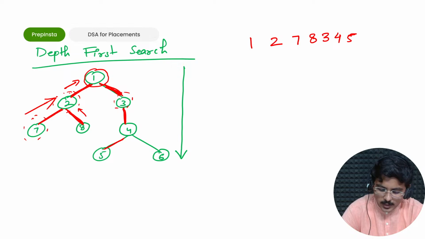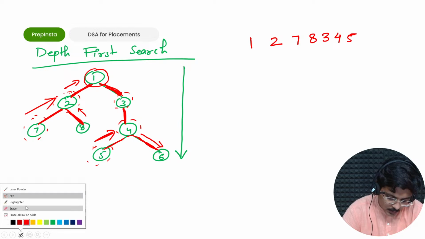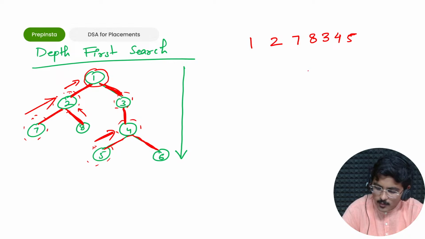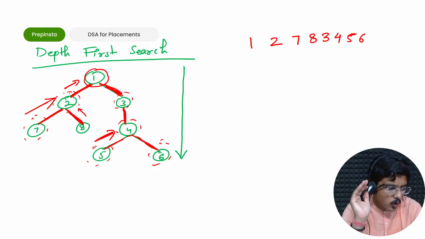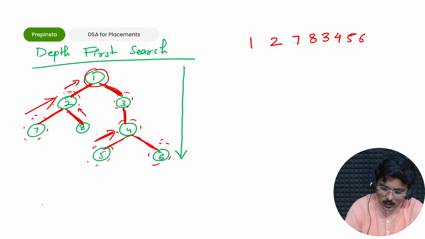Now you do not have any depth further. Fine, you've visited this, you've visited this, you come back, and then you go to this particular place. Fine, you go to 6, you visit 6. Once you visit it, there's nothing left, everything is visited. This is depth first search. You got it? This is depth first search. You try and explore depths of it. Correct? Is it clear to everybody?